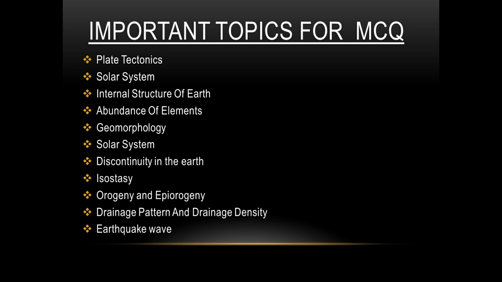Talking about questions from solar system, you generally get questions on the planet mass, the size and shape of the planets and their satellites. Whenever you talk about the internal structure of Earth, you get questions on the discontinuities, their name, depth and location, and the name, depth and location of different layers of the Earth as well, like crust, upper mantle, or for that sake inner core, etc. From the abundance of elements part, you must remember the abundance of different elements in the Earth's crust, in the Earth's atmosphere, the abundance of elements in the solar system, etc.